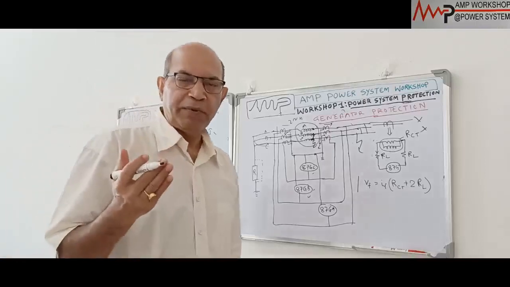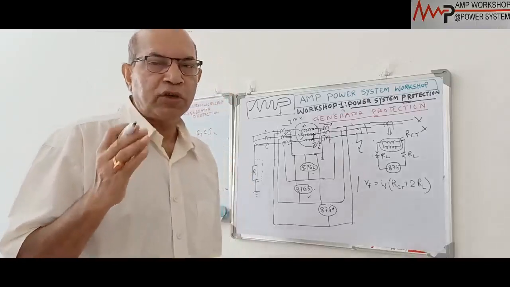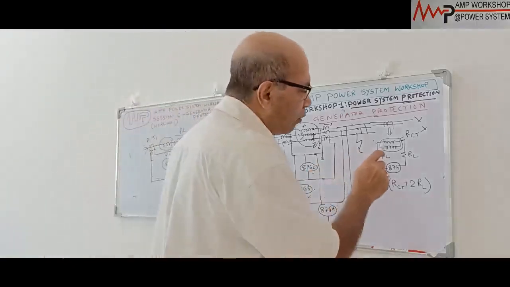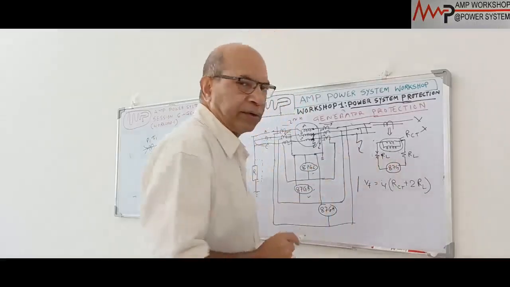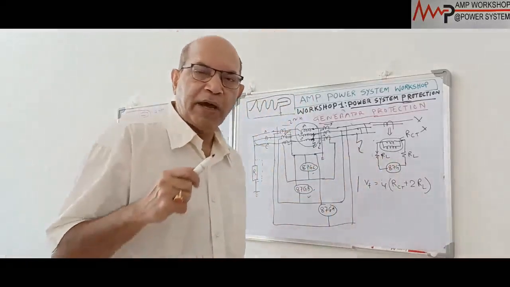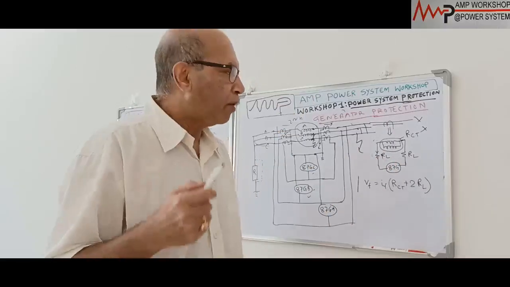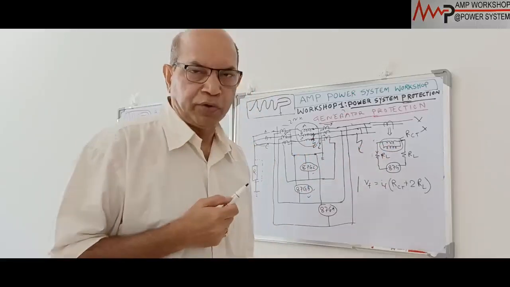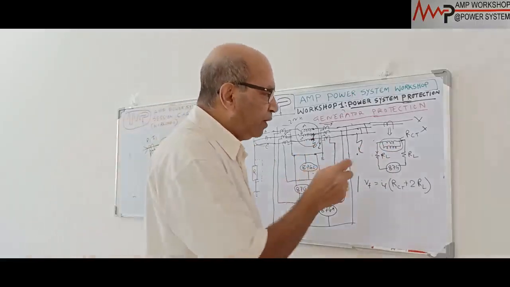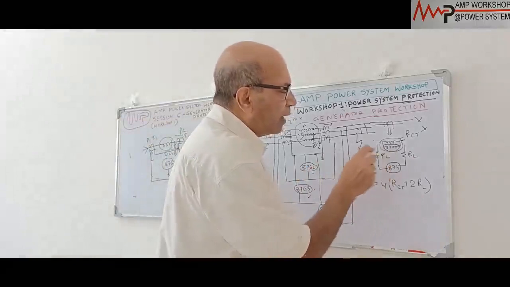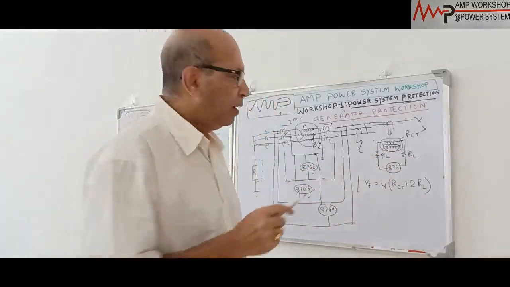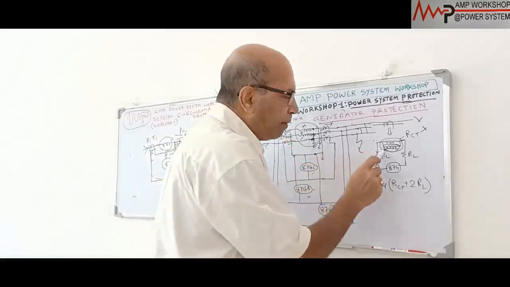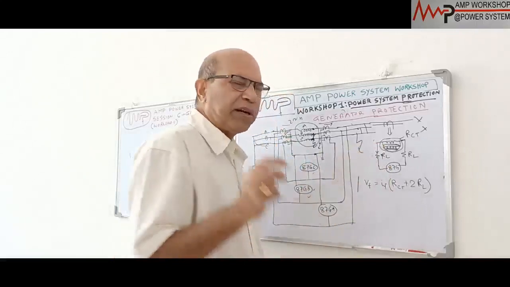That means what is happening over here? That means this CT is shorted, means there is no impedance. You know, CT can be represented by two resistances. One is a resistance, another is a magnetic inductance. Magnetic inductance, or magnetic reactance, is responsible for producing the CT secondary voltage, or magnetomotive force, or magnetic induction. So if the CT is saturated, the inductance part of the CT will be zero, and this is the major impedance of the CT. The CT magnetizing impedance comes from the magnetic inductance part. This resistance part is very negligible.